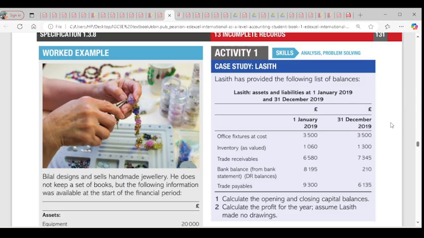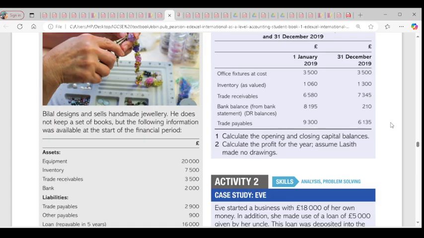I think it's clear. Now we have the opening capital, which is 10,035, and the closing capital, which is 6,220. Now we're told to calculate the profit for the year. Assume last set made no drawings. The formula for profit is closing capital minus opening capital plus drawings, if we have. But here we don't have drawings, so we have closing capital minus opening capital. The closing capital is 6,220, and the opening capital is 10,035. That's more of a loss, not profit. I think it's clear. But the value is 3,815. So that takes us to activity 2.